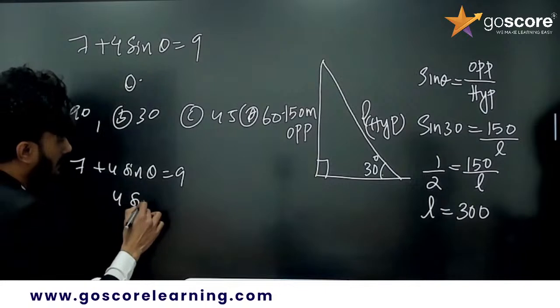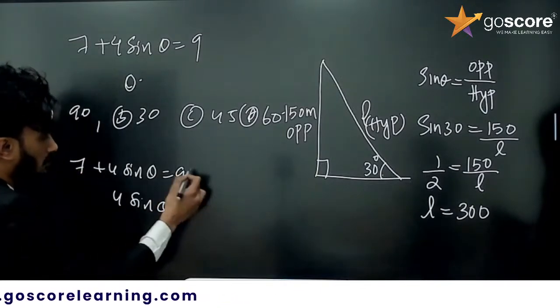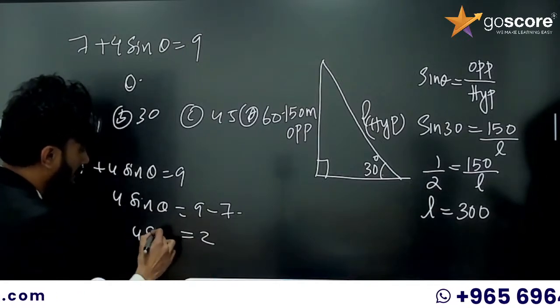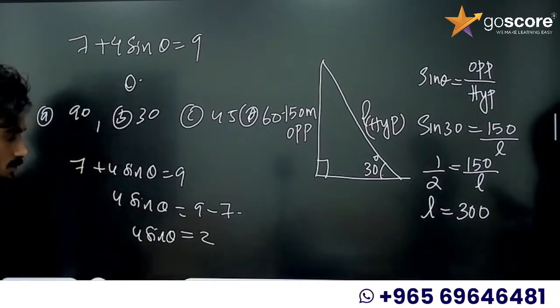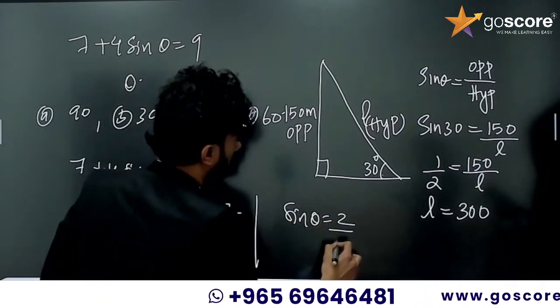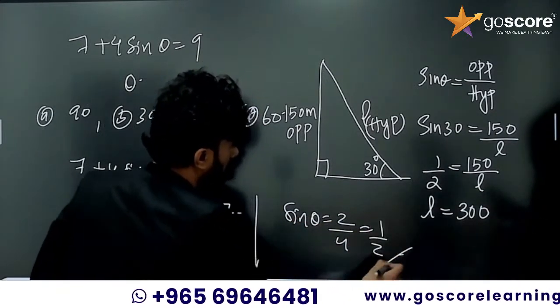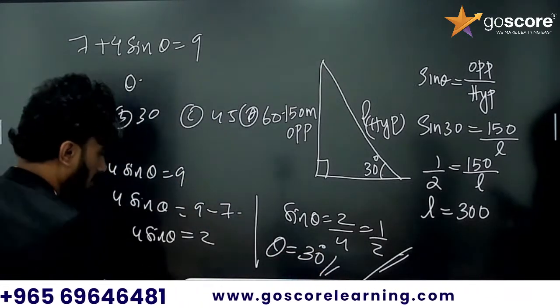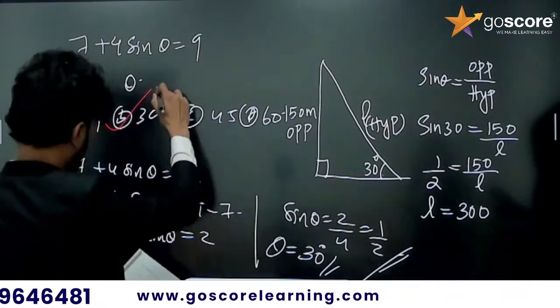Taking the 7 to this side, 9 minus 7 is equal to 2. So 4 sin theta is equal to 2, right? So sin theta is equal to 2 divided by 4, that is equal to 1 by 2. Then that means theta is equal to 30 degrees. Which option? Option B is the right answer.